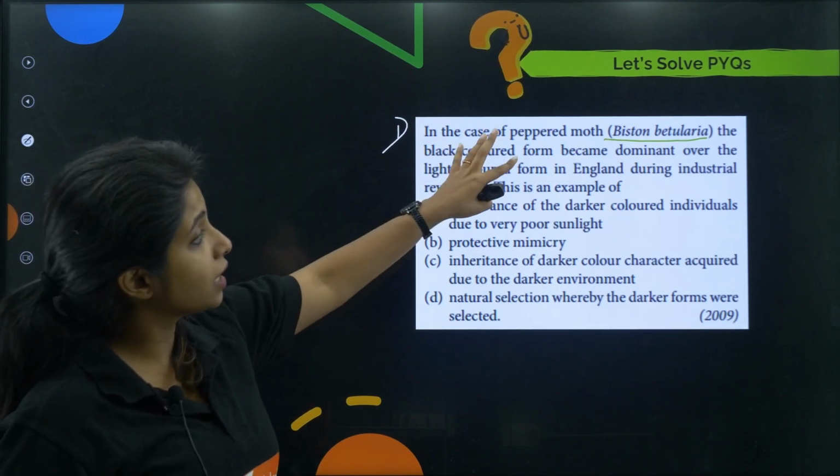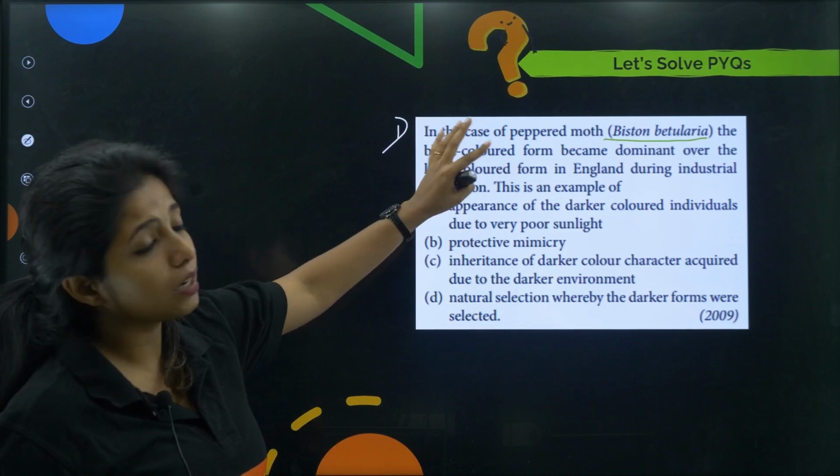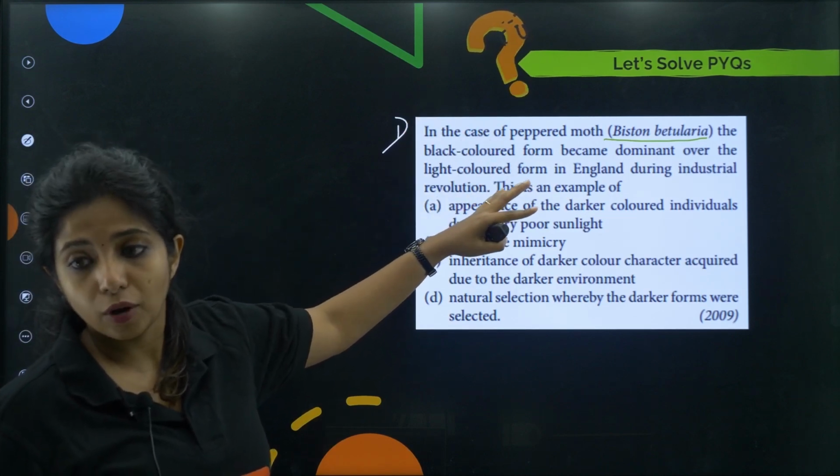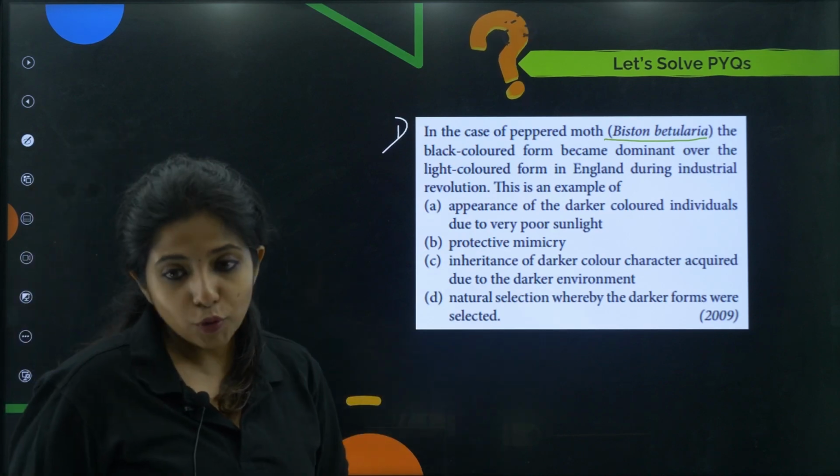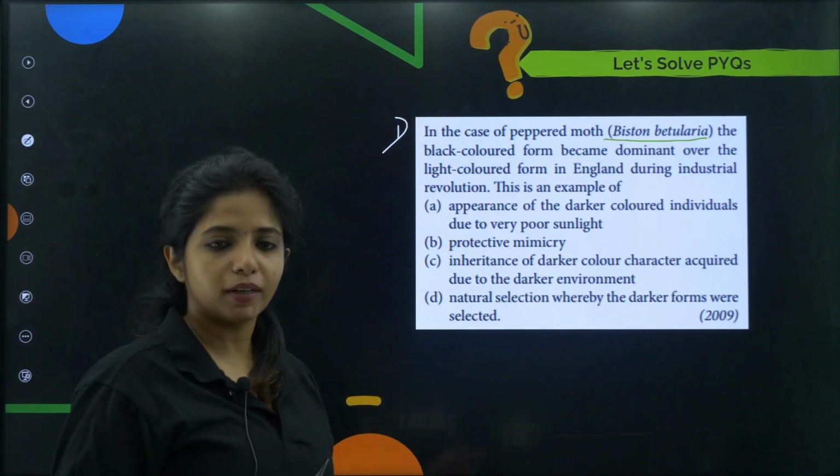So the question is, in the case of peppered moth, you saw that black colored forms were dominant over the light colored form in England during the industrial revolution. What was the reason for it? You have to tell the reason. I hope you know it. If you know it, tell me the answer right now.